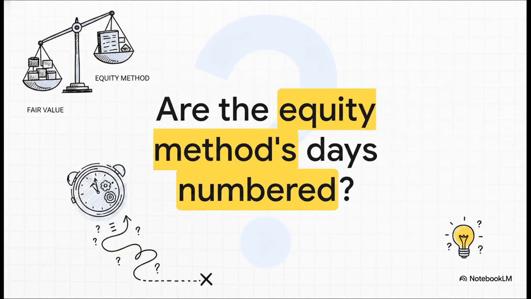Which really leaves us with a highly provocative thought to end this explainer on. If fair value, particularly when backed by rock-solid level 1 inputs, is ultimately more transparent and way more adaptable to the realities of modern business, are the equity method's days actually numbered? It's a profound question about the long-term evolution of financial reporting.